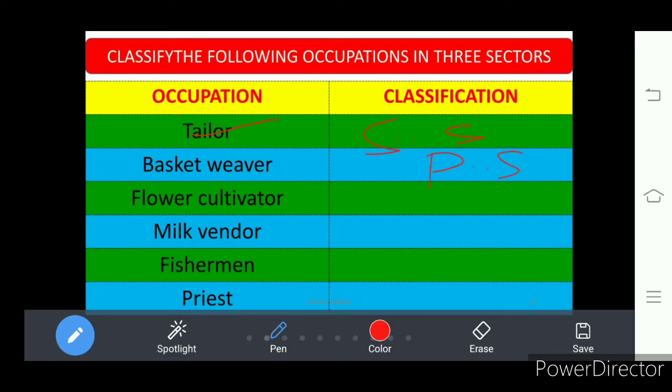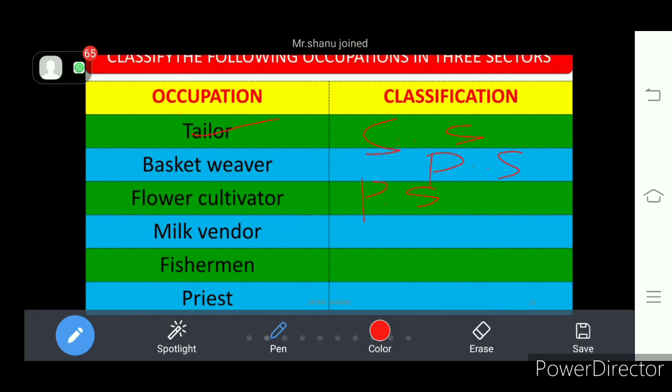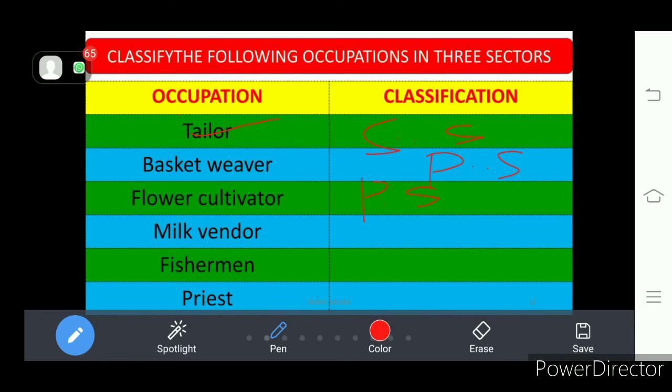Then a flower cultivator is there, right? So nature's role is dominant, so it comes under what? Agriculture sector or primary sector, understand. Then milk vendor is there, that is milk seller, who is not producing milk, he is selling the milk produced from his cattle, understand.